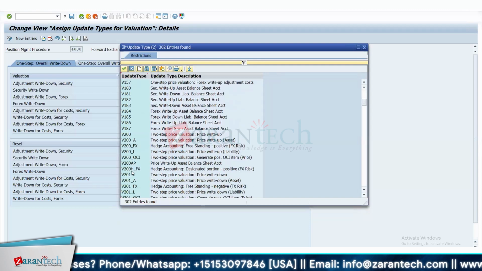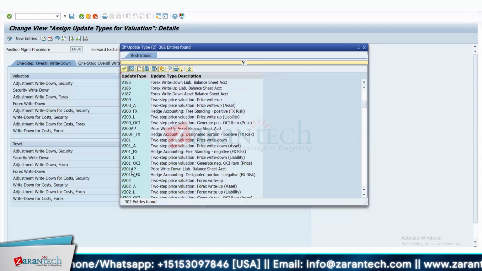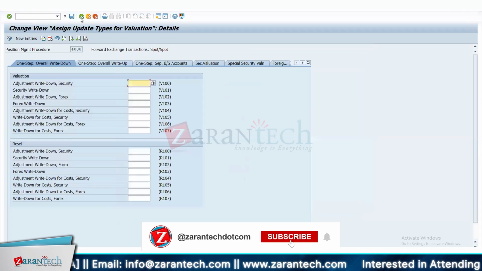You mean update type equal to like that? No, not exactly equal to posting rule, but it's a step before posting rule. Update type actually is assigned to posting specification. I showed you that in the previous video.